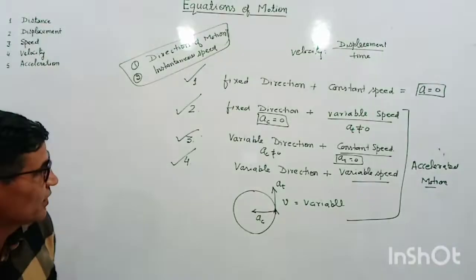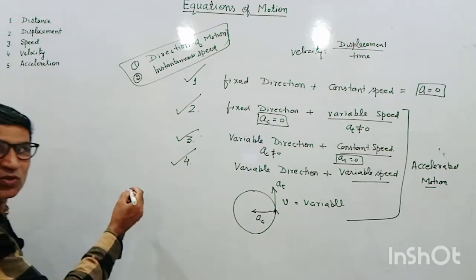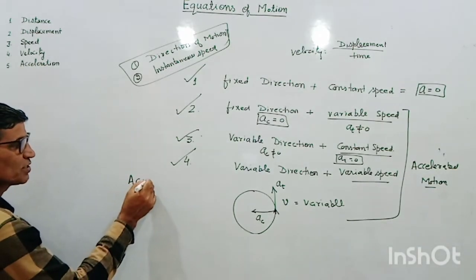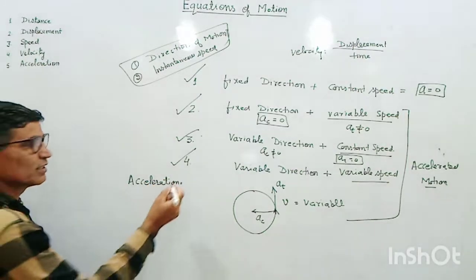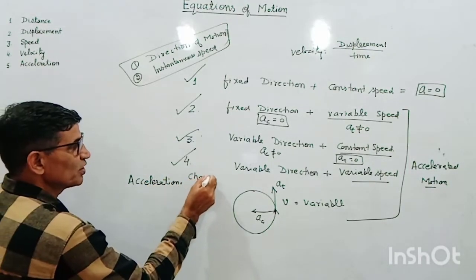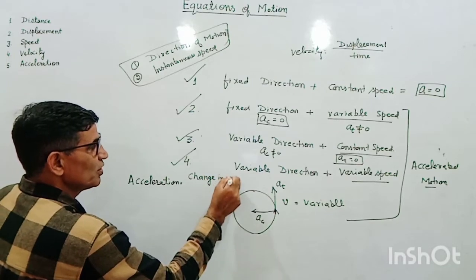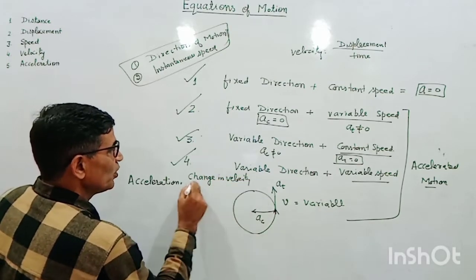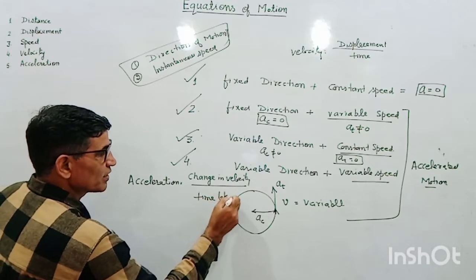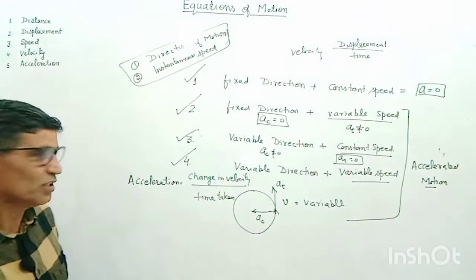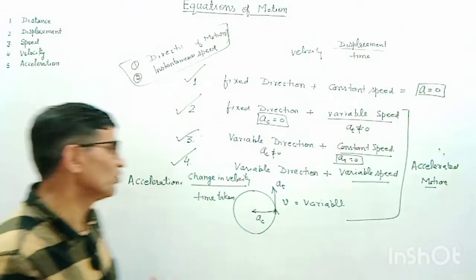What is acceleration? Acceleration is the rate of change of velocity, change in velocity upon time taken. This is the proper definition for acceleration, rate of change of velocity, or you can call it the time rate of change of velocity.